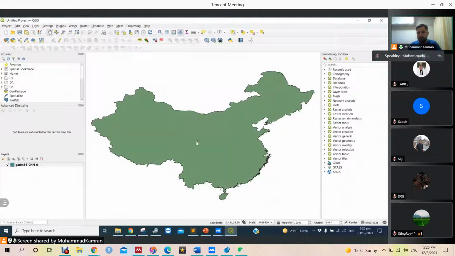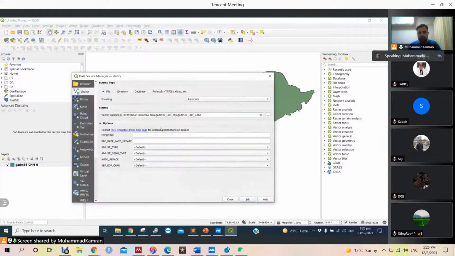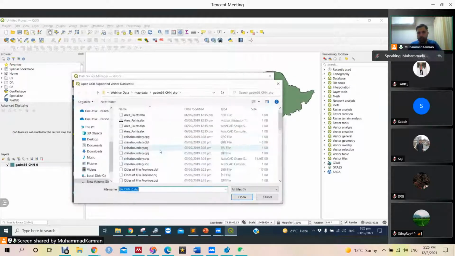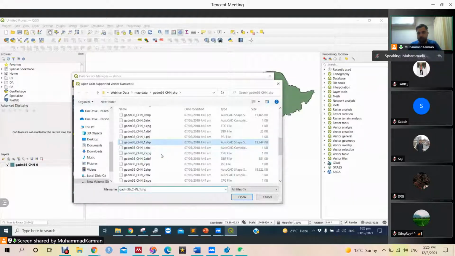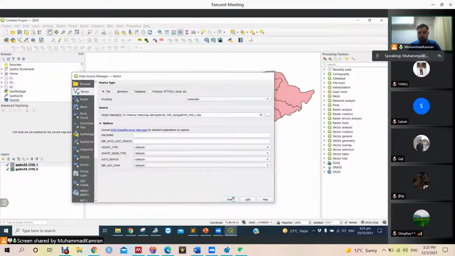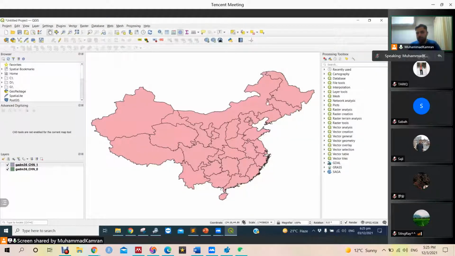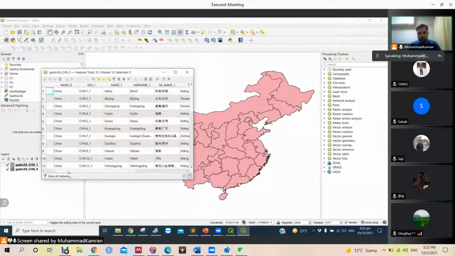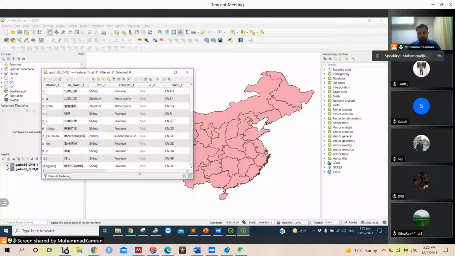If we make a map on this file, it will not be conveying the message. So let's find some more detailed data, and there are many levels of data, like 3 to 4 levels. Let's open level 1 and see what is available in this. Okay, level 1, we can see the attributes of the data from here. Level 1 contains provinces and municipalities.